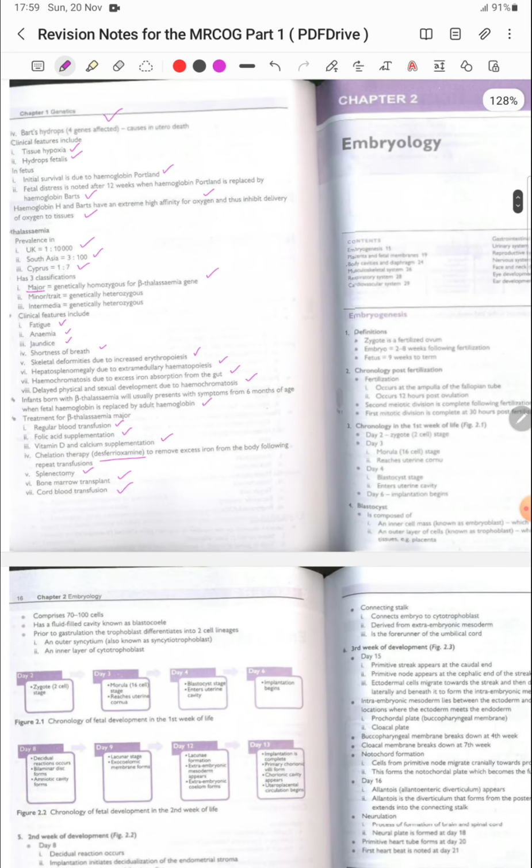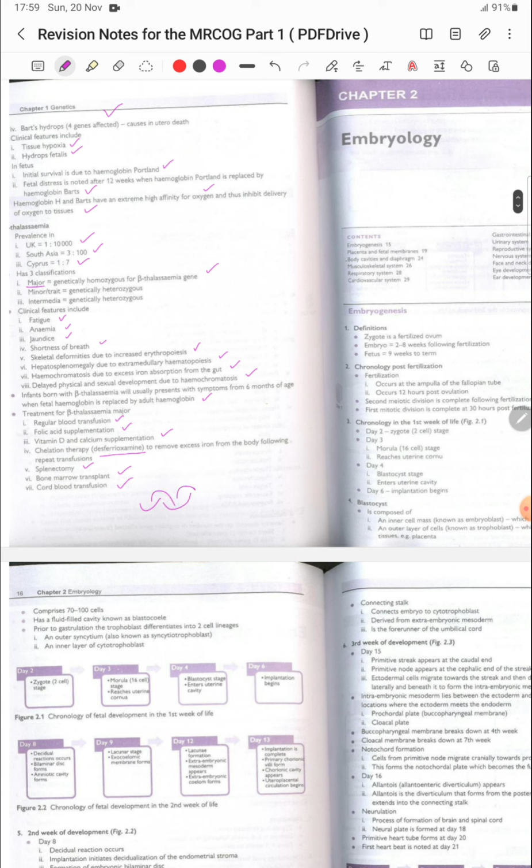So here ends our first chapter, and I have already uploaded part 1 of the SBS, and we'll share part 2 of the SBS soon. We will continue practicing a few SBS of genetics for a few days, and then we will move to the next chapter.